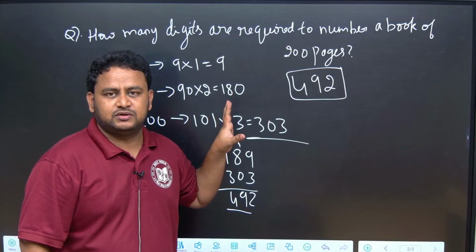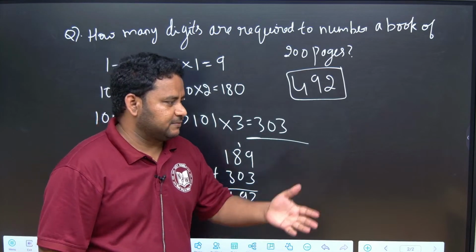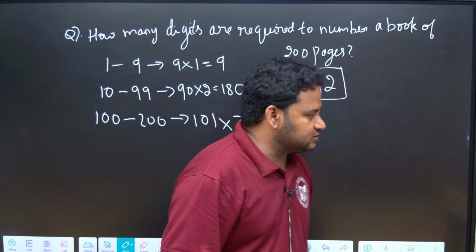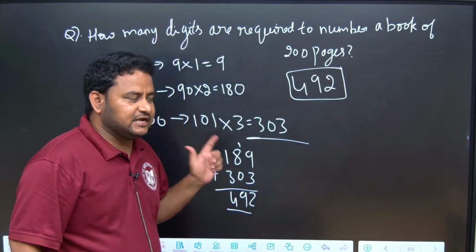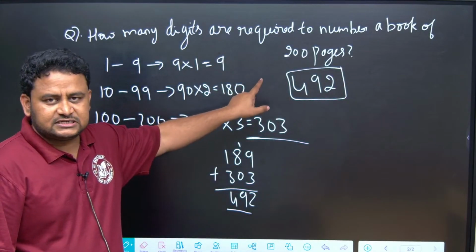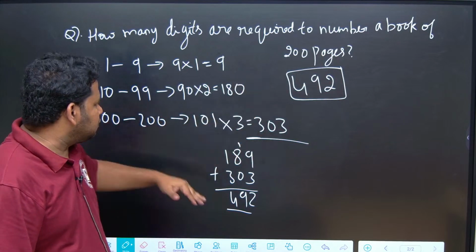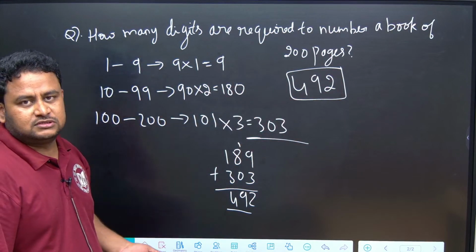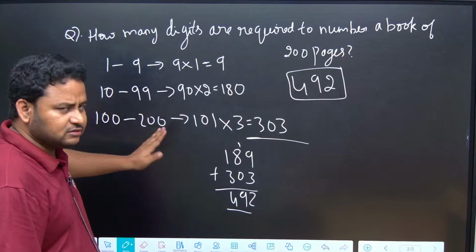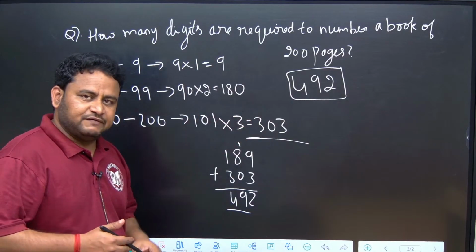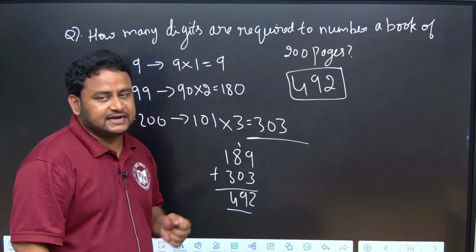Clear? Understood? Those who are watching, for example, Shamala, Dharani, Manohar sir, I hope it is clear to all of you. So the answer is 492. Like this you have to write down, then it will be easy for you. Initially please write down, then you can solve. Otherwise, with more practice you will be able to write the answer directly also.